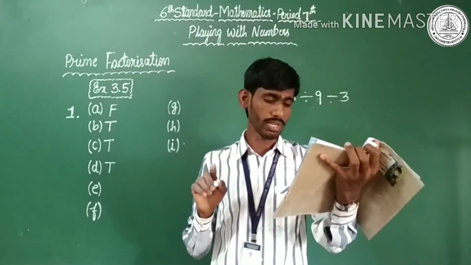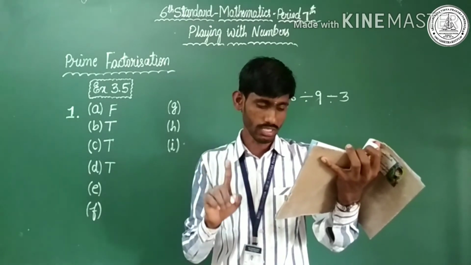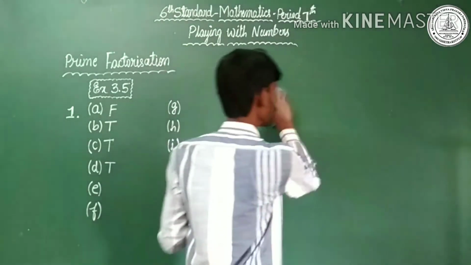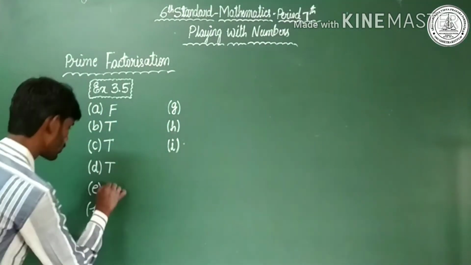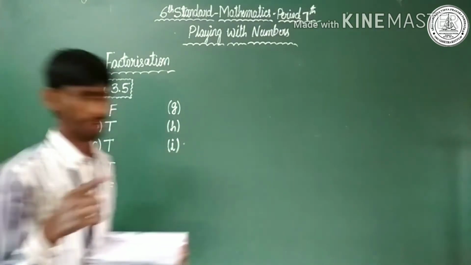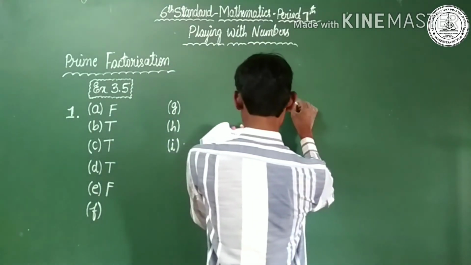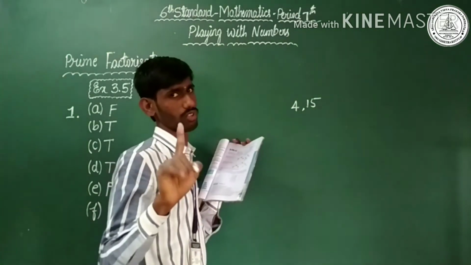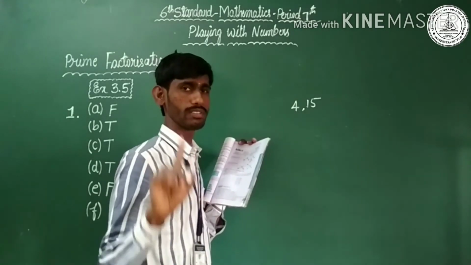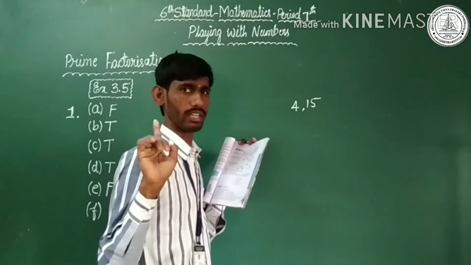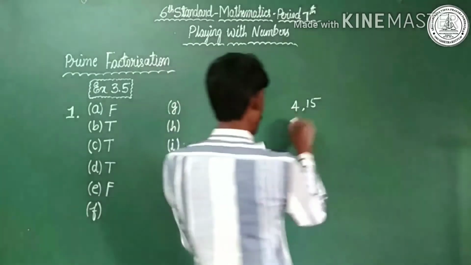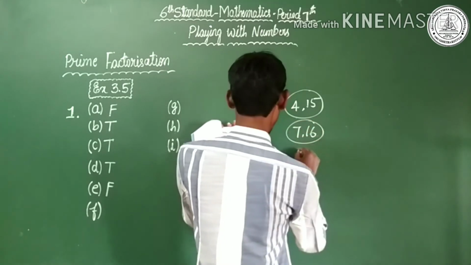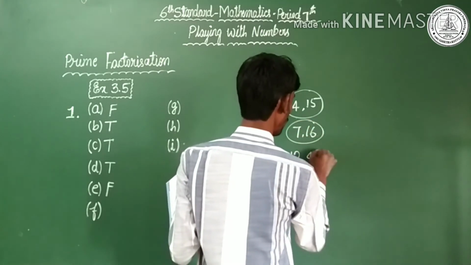E. If two numbers are co-prime numbers, at least one of them must be prime. Sorry, because I have a reason. It is a wrong statement. E is a wrong statement. I have a reason. Observe here. 4, 15. These two are co-prime numbers. You should know the definition of co-prime numbers. Two numbers having one as the only common factor are called co-prime numbers. 4 and 15 are co-prime numbers, and also 7 and 16 are co-prime numbers. Next, 12 and 49 are co-prime numbers.